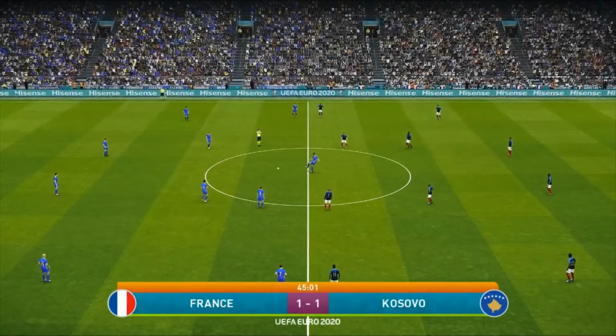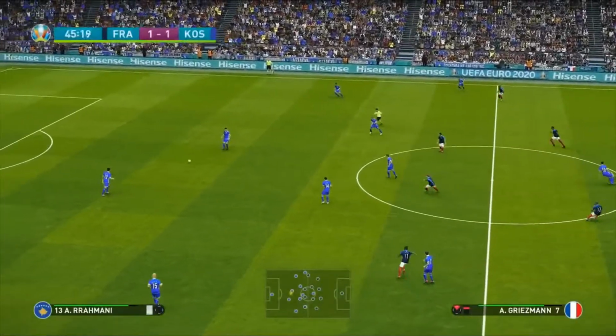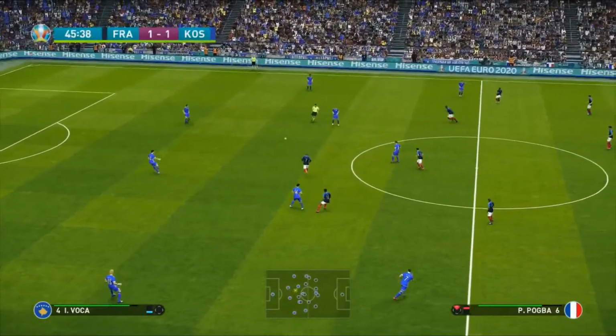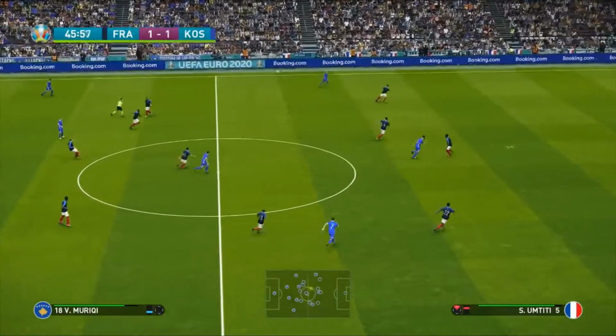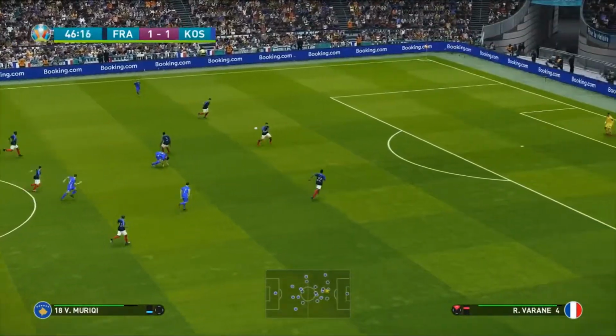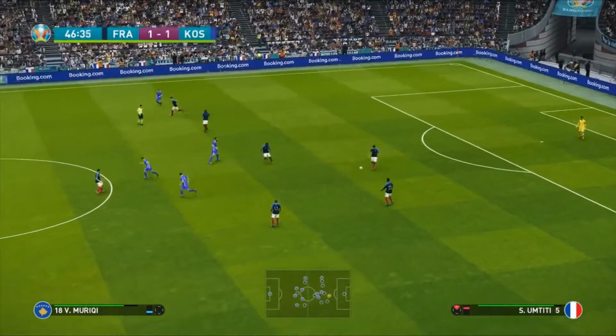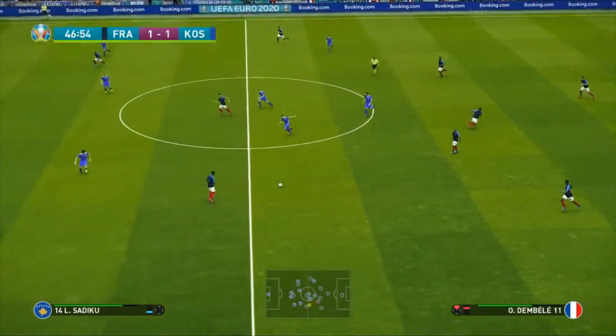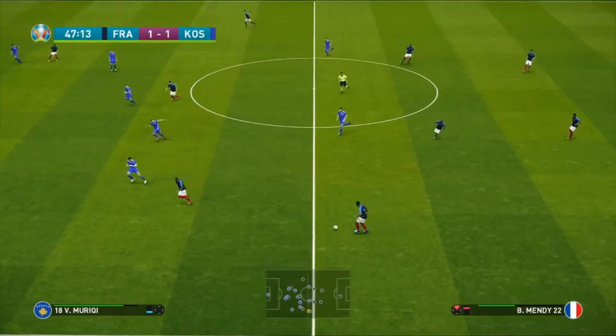France will really need to push here. And we go into the second half of this game. It's France 1, Kosovo 1. This could be the shock of the tournament. Keep your eyes out. We've got 45 minutes of this game left to go. We are in for an absolutely dramatic second half.